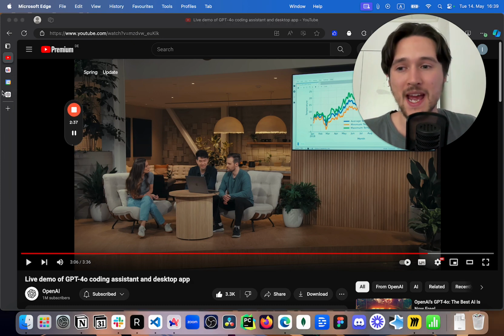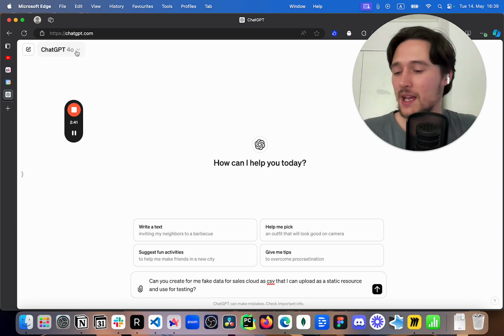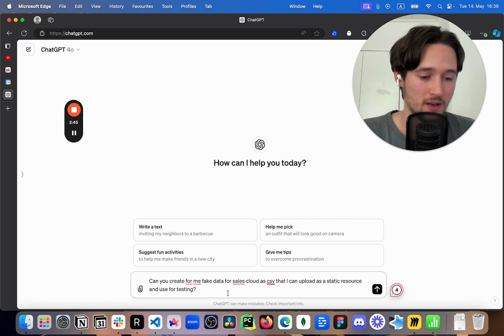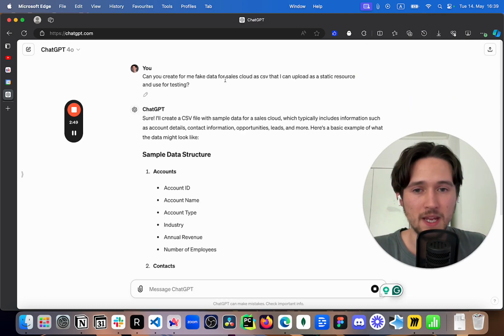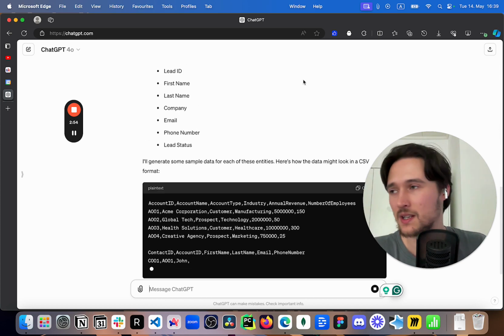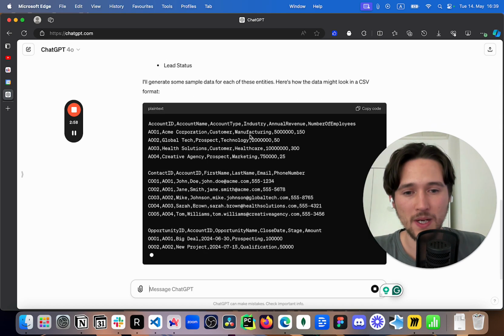But we already have access to the GPT-4o model, and we can already try it out. I tried it out, and that's huge because it's so quick. So look, I'm going to send this. Can you create for me fake data for Sales Cloud CSV that I can upload as a static resource? Let's say you want to have something for testing, right? And look how quick this model is.